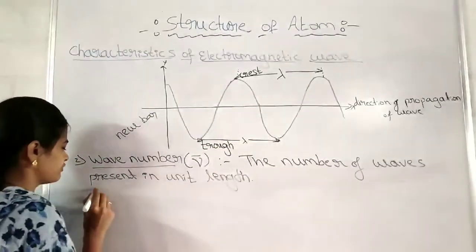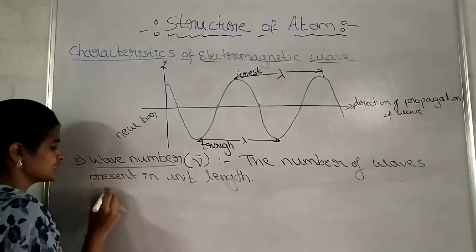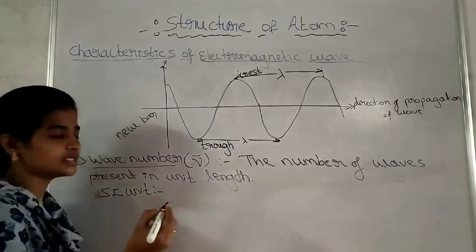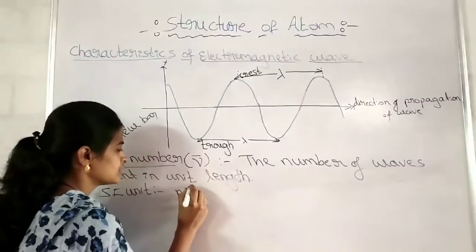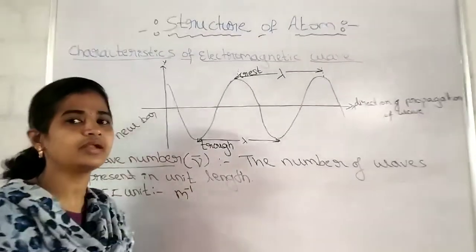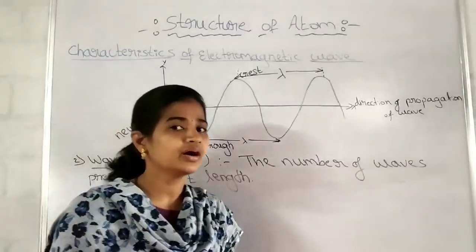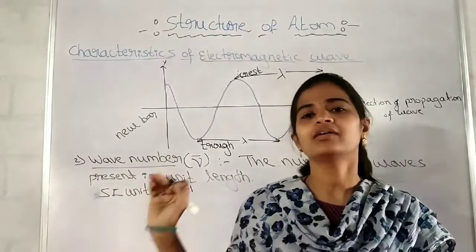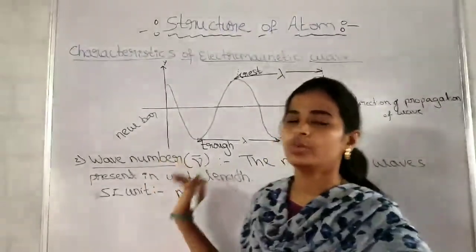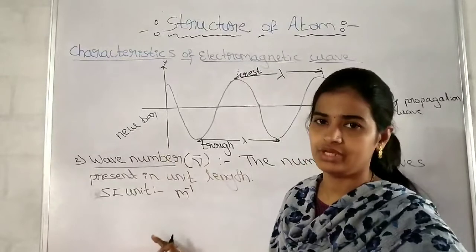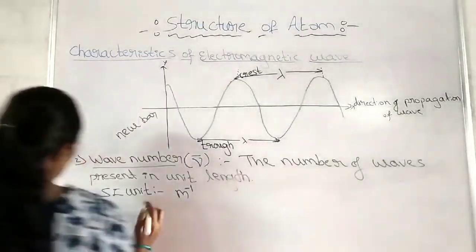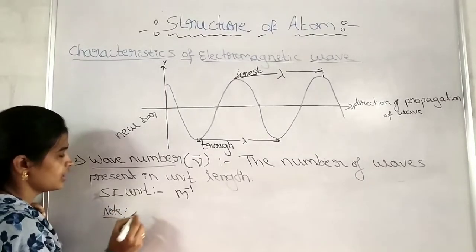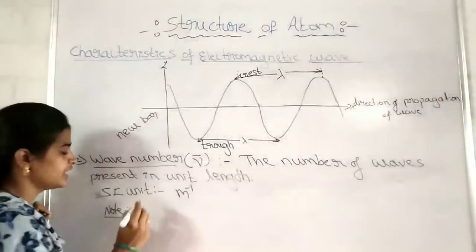One more point you have to remember. Then what is the SI unit? SI unit is per meter. How much have we considered? 1 meter. Therefore, for the number of waves present in a unit length, the SI unit is per meter. With this unit, we understood how the wavelength and wave number are related.